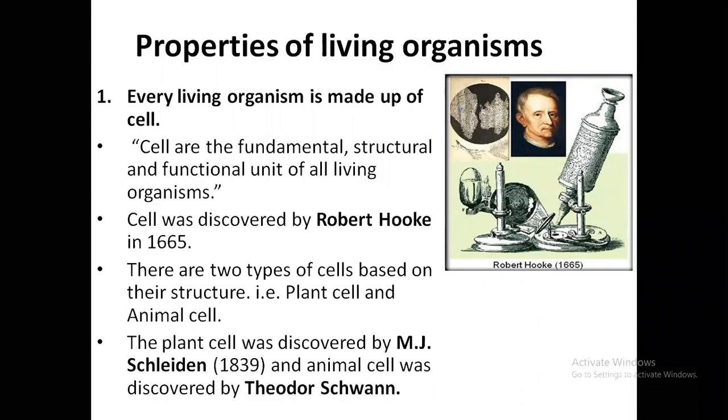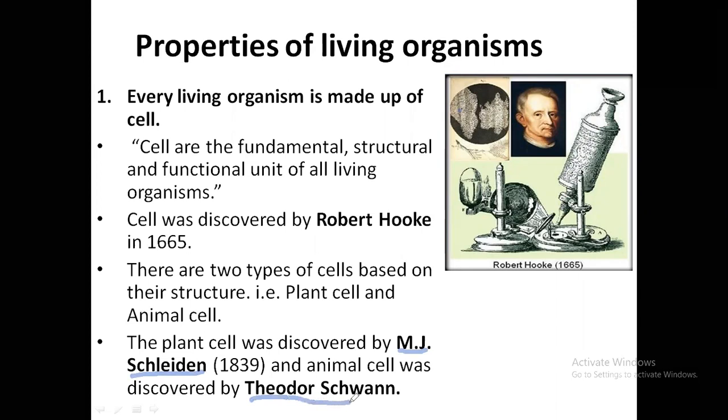The plant cell was discovered by M.J. Schleiden in the year 1839, whereas the animal cell was discovered by Theodor Schwann. M.J. Schleiden discovered the plant cell and Theodor Schwann, or T. Schwann, discovered the animal cell. These two scientists have contributed a lot to understanding the cell, its cellular structure, its organization.